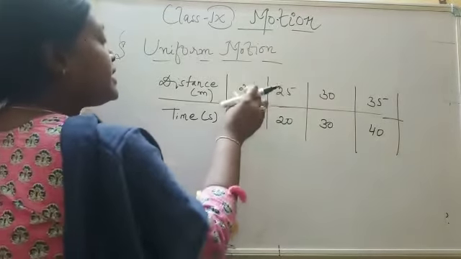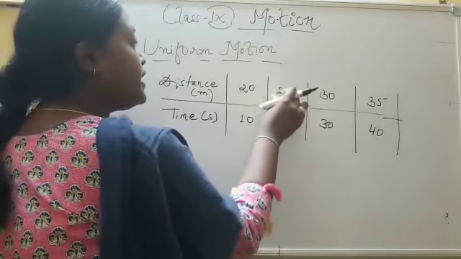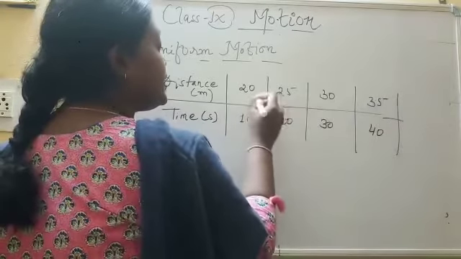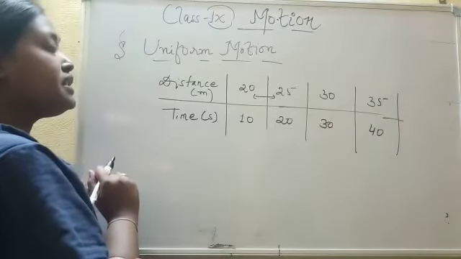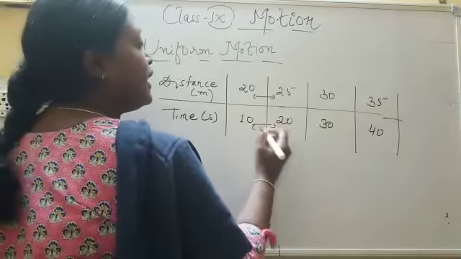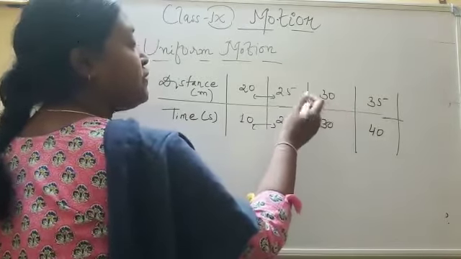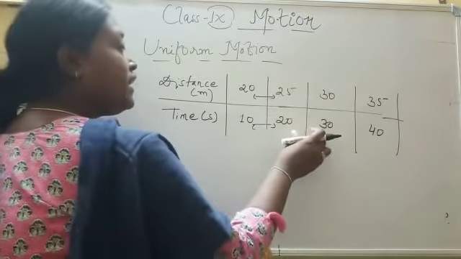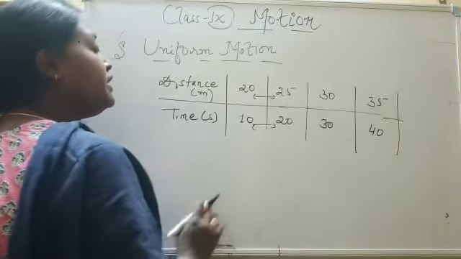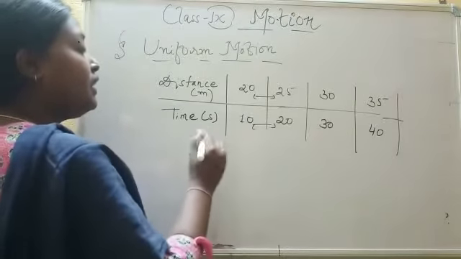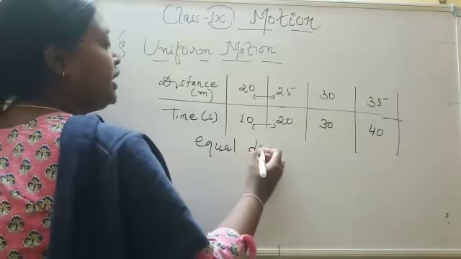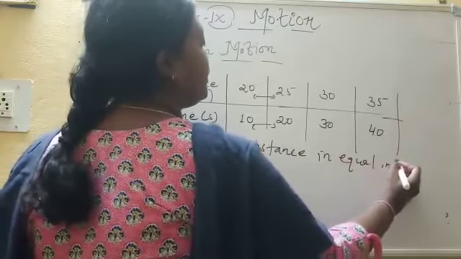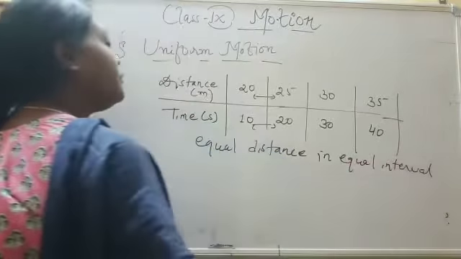For 10 seconds the distance covered is 20 meters, for 20 seconds it is 25 meters, for 30 seconds it is 30 meters, and for 40 seconds it is 35 meters. The difference between the two successive values of distance is 5 meters, and the time difference is 10 seconds. Similarly, for the next two successive values, 25 and 30, the difference is 5 meters, and again the time interval is 10 seconds. That is equal distance in equal interval of time. That is known as uniform motion.